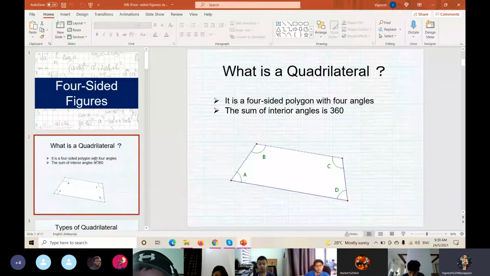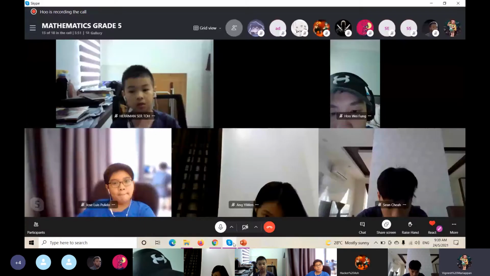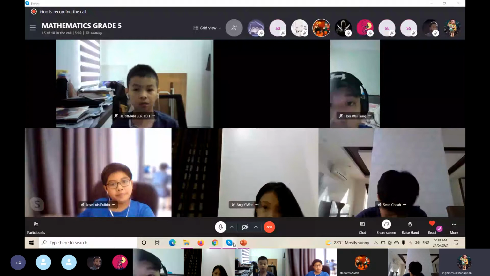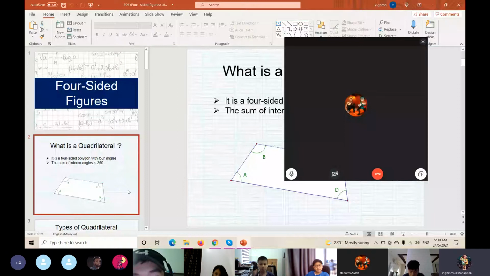Remember that the shape which has four-sided, we call it as quadrilateral. And remember, the total interior angles of every quadrilateral is 360 degrees. Please do remember this because this is very important to answer the questions. The total should be 360 degrees. Any questions on that? Okay, good. Quadrilateral, you all know already.